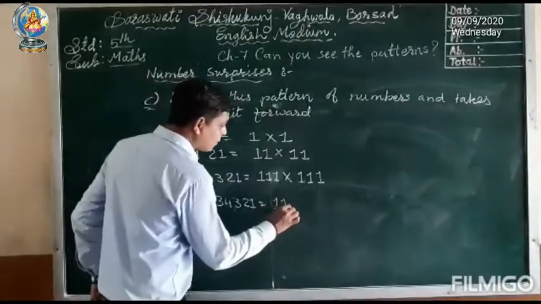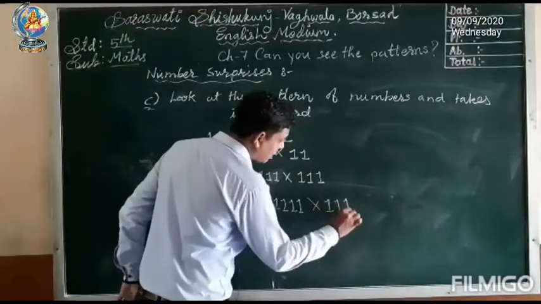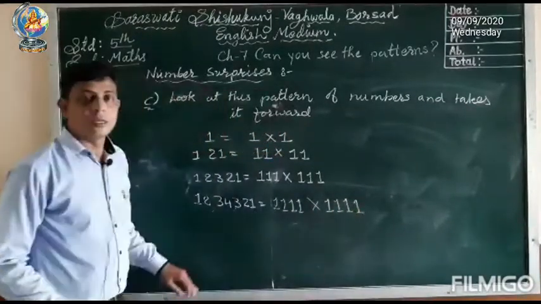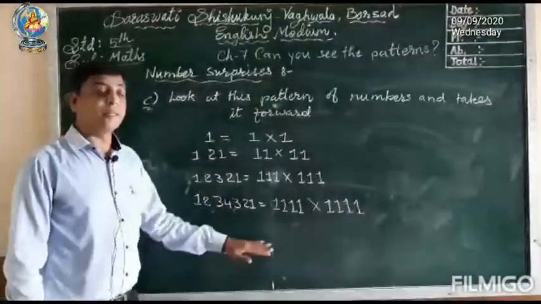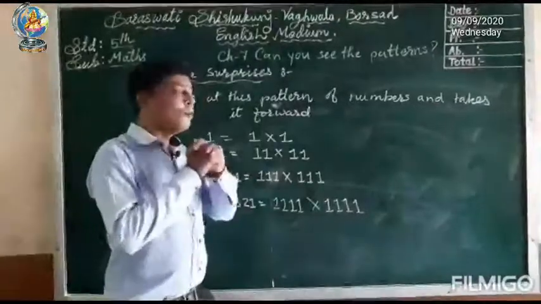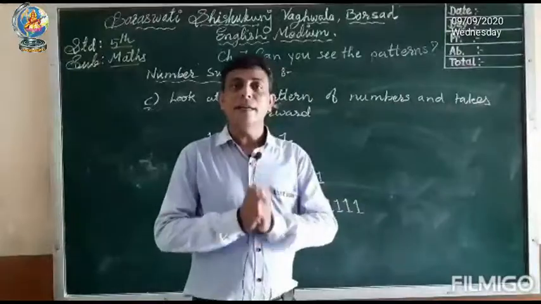This number is the square of which number? So 1111 multiplied by 1111. Okay, so in this way the process will continue and you will get a continuous pattern. Hope you have understood all the topics of today's video. Thank you and have a nice day.